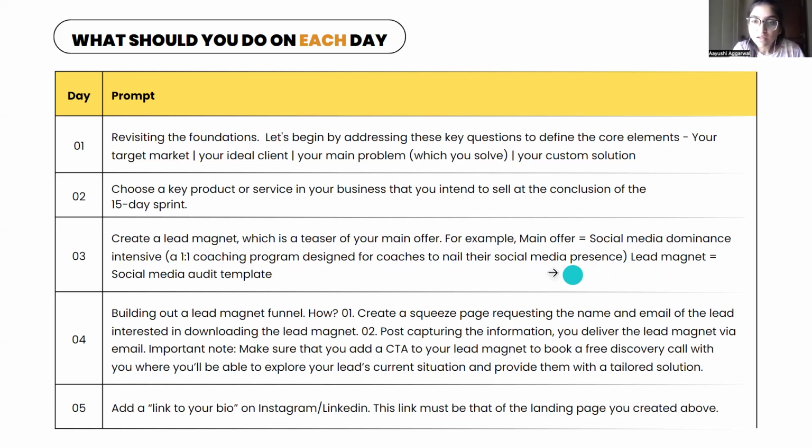The same thing is good to go for social media managers also, right? Who are providing a done-for-you service. They can also give a social media audit template as their lead magnet.